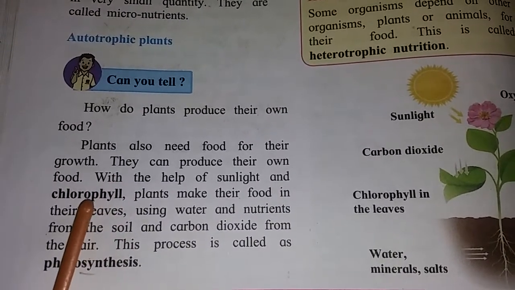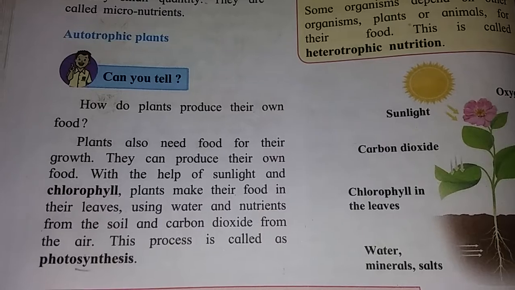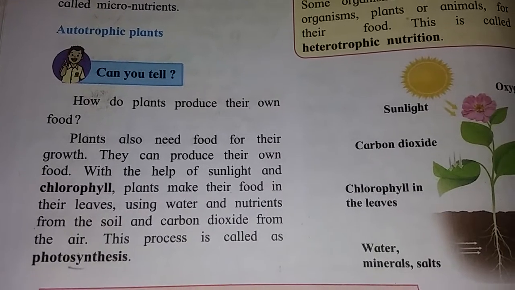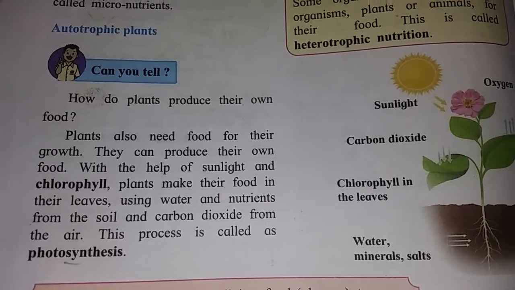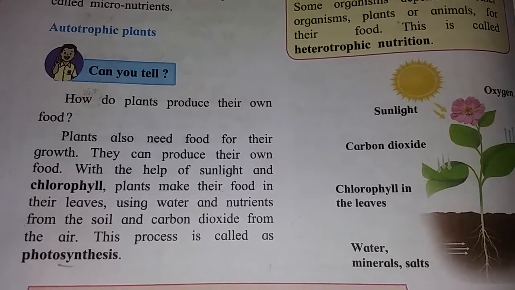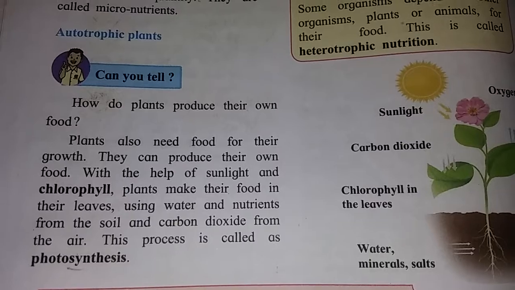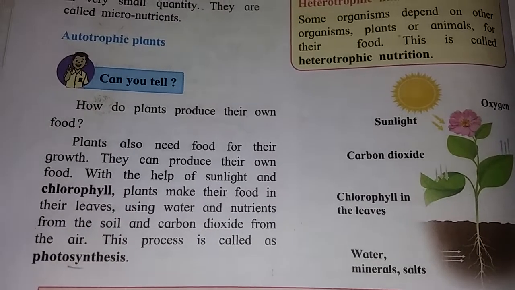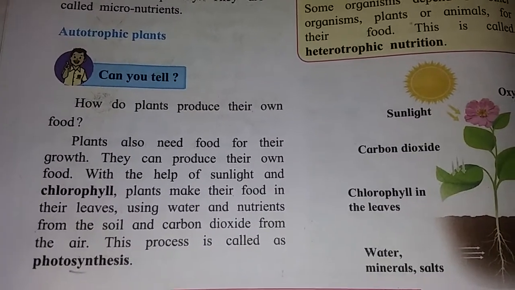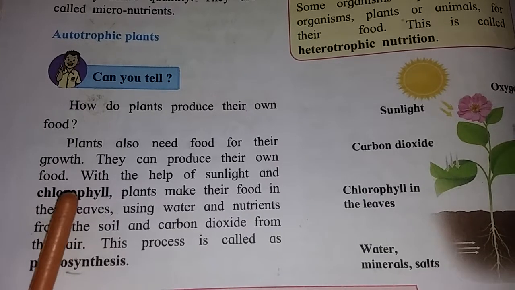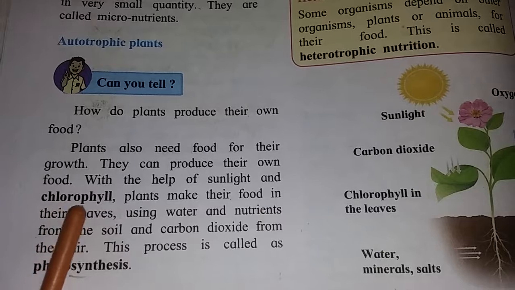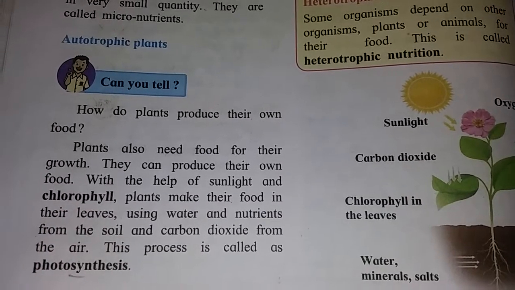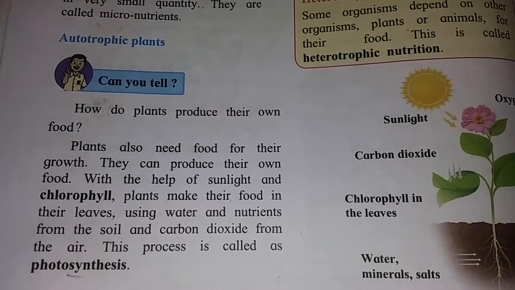Chlorophyll is present in leaves. That's why leaves get a green color. If chlorophyll is absent in leaves, the process of photosynthesis will not take place. Chlorophyll is an important part of the photosynthesis process.